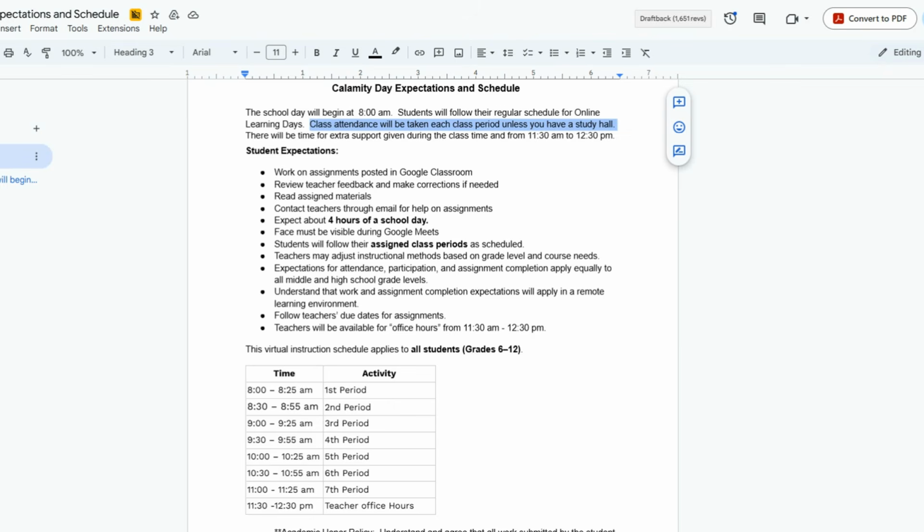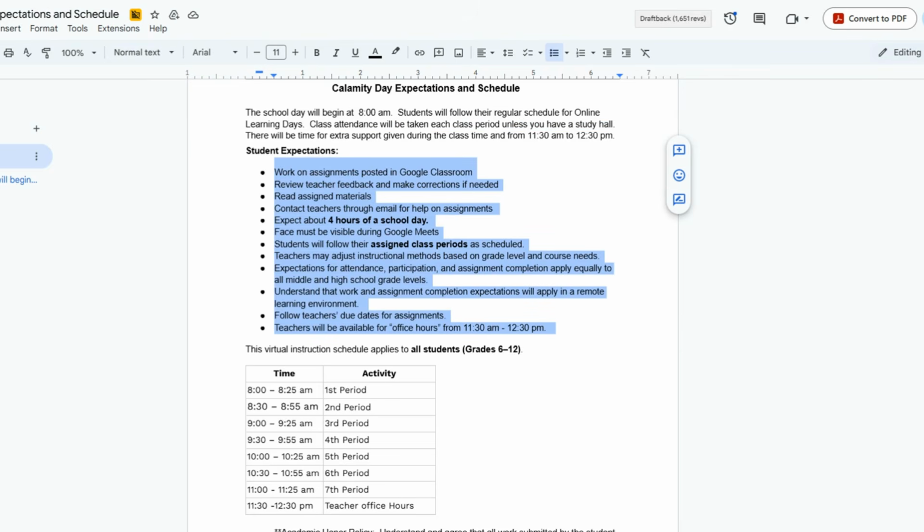Here, you're going to see some of the basic expectations we have for students during these Google Meets. One thing I want to point out is, like we talked about attendance, teachers are taking attendance, so you have to log on. We ask that your camera is on so that teachers and students can interact. If students are not comfortable with anything in the background, there is an option to blur their camera. Please reach out to us, whether it's us or your teacher, and we can show students how to do that.